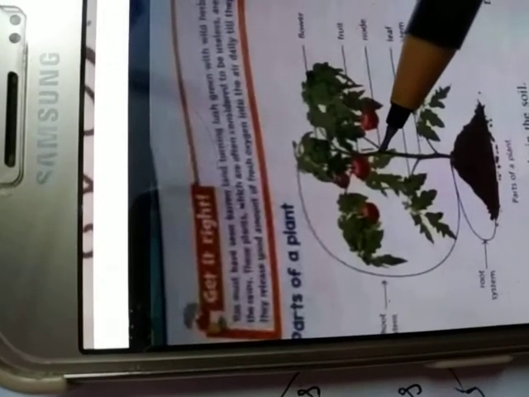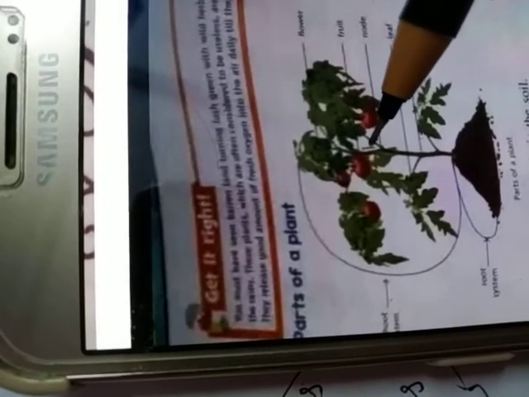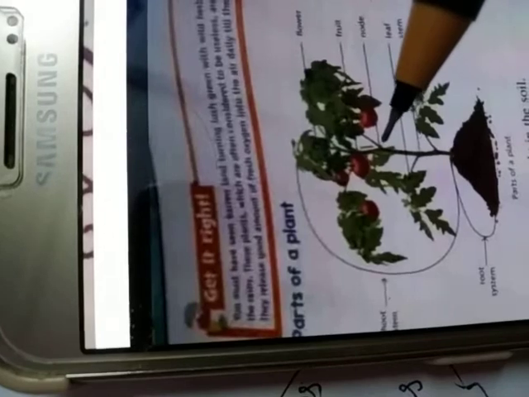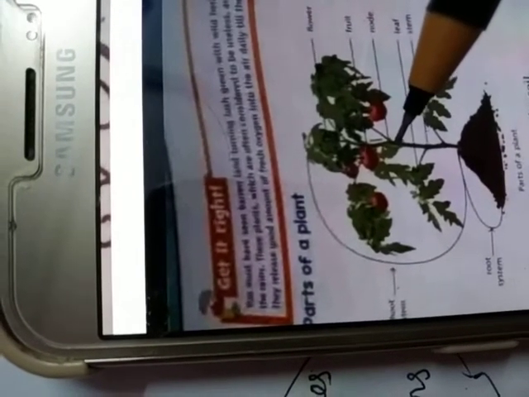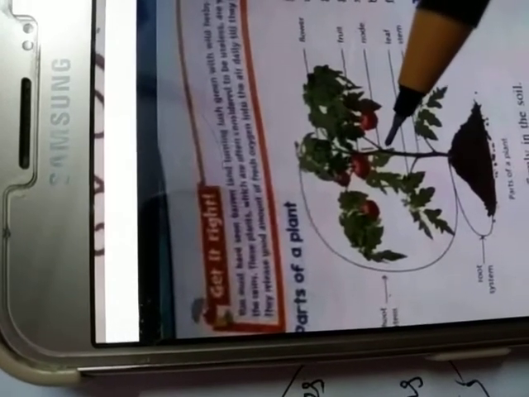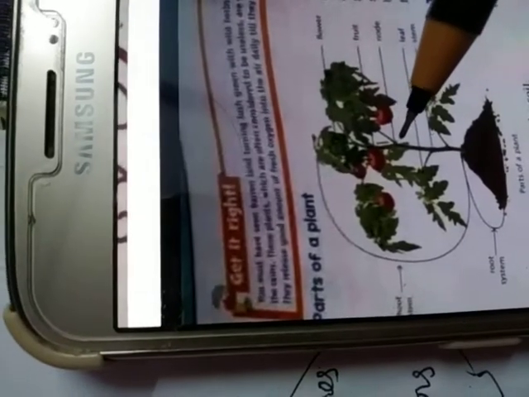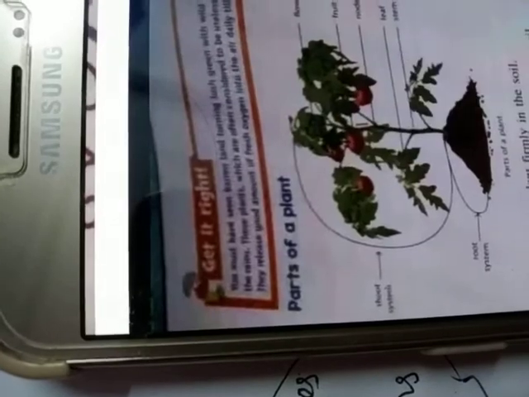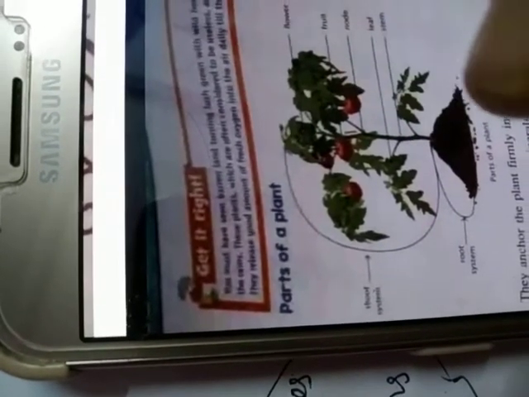Node means the particular part of a stem from where leaves or branches may grow. So these are the parts of the shoot system, and this is the root system. These are the main parts of a plant.